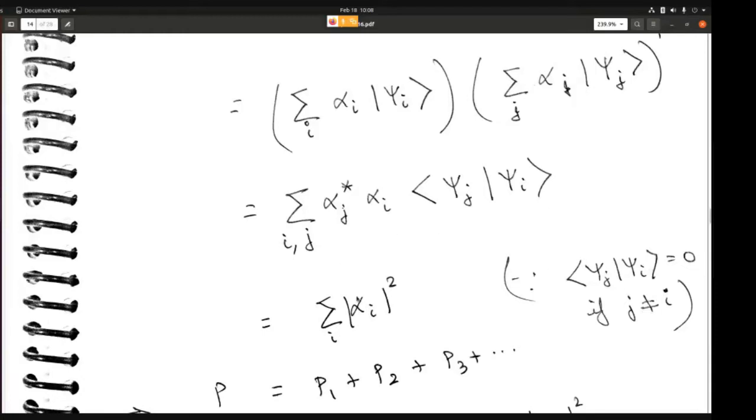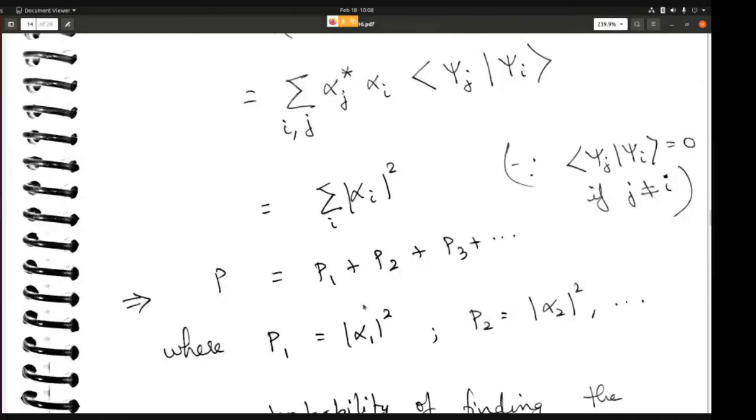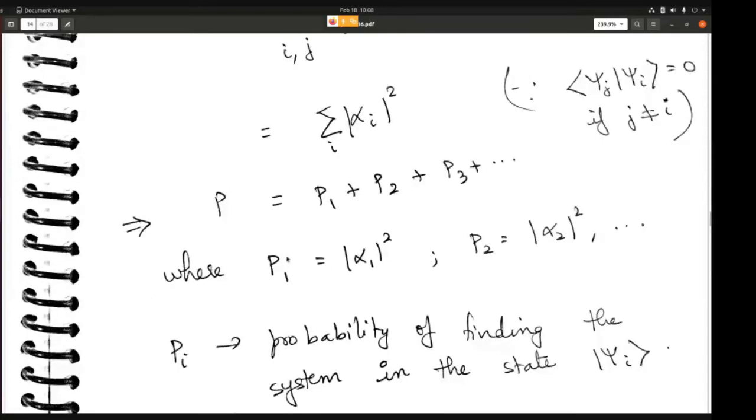So you can just get rid of one of the index and you will get alpha i whole square. So your probability turns out to be the sum of all these alpha i squares. Each of these alpha 1 square is basically p1, alpha 2 square is equal to p2, alpha 3 square is equal to p3, and so on. So the total probability is given by this, and each of these alpha i square is basically your pi.